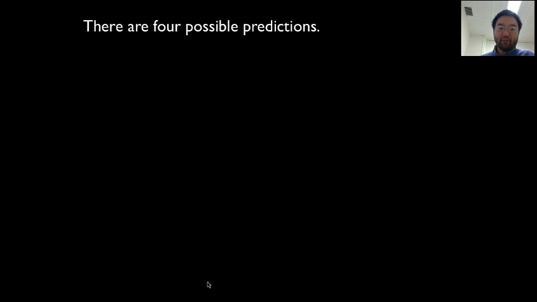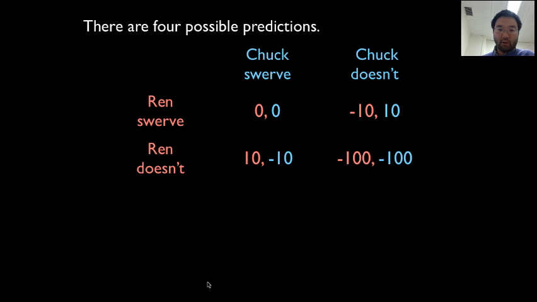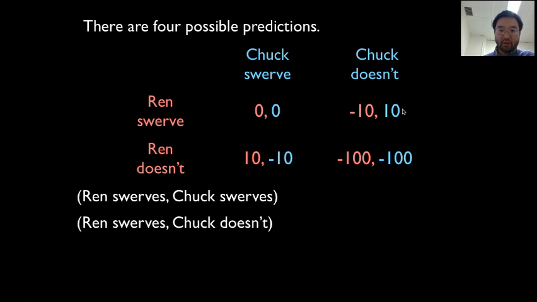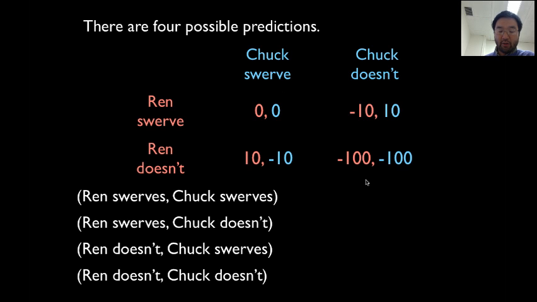How many predictions are there? Well, there are 4 possible ones. One is that they both swerve. This is one possible prediction that corresponds to this outcome here. Another one is when Ren swerves and Chuck doesn't. That corresponds to this one. Another one, of course, is when Ren doesn't and Chuck swerves. That's this one. And finally, of course, is if they both don't swerve. So there are 4 possible predictions.